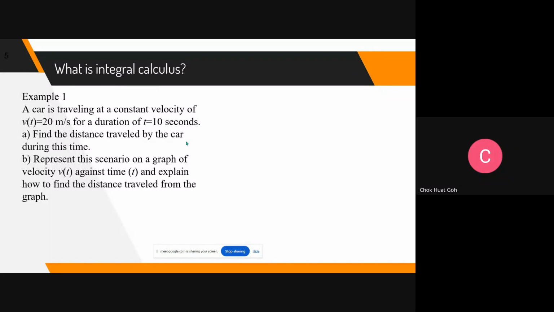So, can you make a guess? No need for any calculation, just use your mental calculation. Look at these slides. What do you think is the total distance traveled? It travels for 10 seconds, and the speed in the same positive direction, we call velocity here, is 20 meters per second. Every second, it travels 20 meters. So in 10 seconds, what do you think is the distance traveled by the car? I got some answers. Let me wait for a few more. Oh, very good, I got an answer already. How about the rest? Do you agree it is 200 or can it be 20?